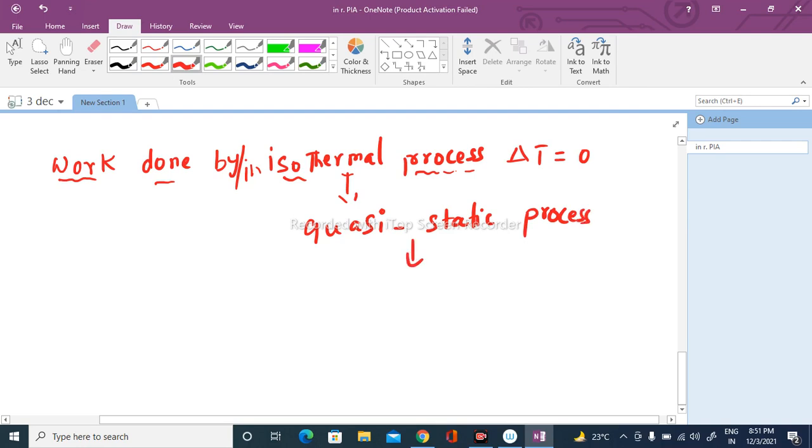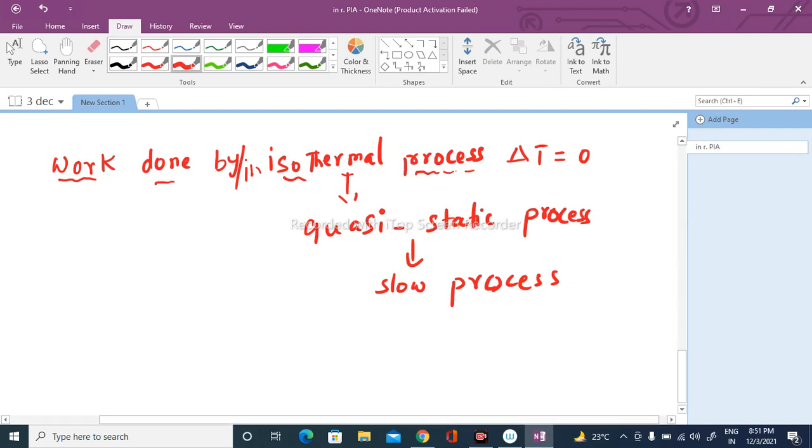That means it's a very slow process. It happens in such a way that the system remains more or less at equilibrium at all phases.